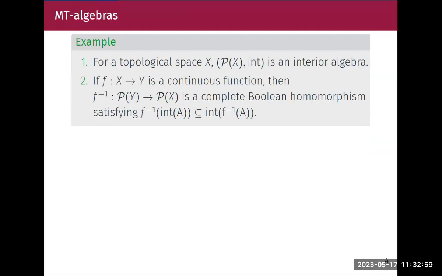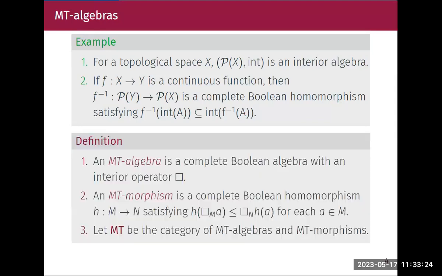If I have a continuous function f between topological spaces X and Y, the f inverse from the power set of Y to the power set of X is a complete Boolean homomorphism satisfying f inverse of interior of A is inside interior of f inverse of A. If I let my f be open, I actually get an equality, but I'm more interested in continuous functions, so I'll just keep the inequality. And this example motivates our McKinsey-Tarski algebras, which are MT algebras.